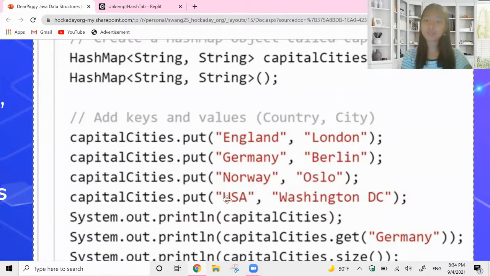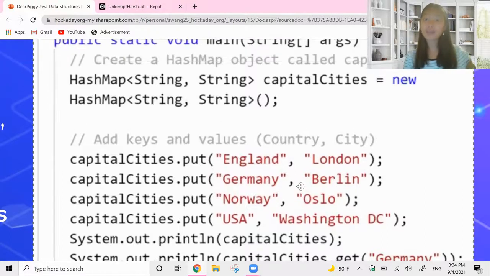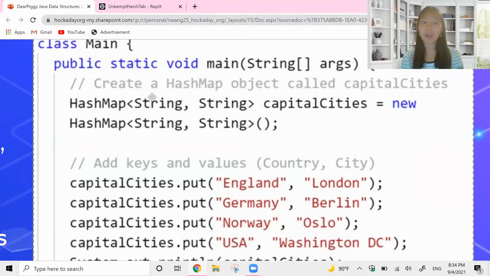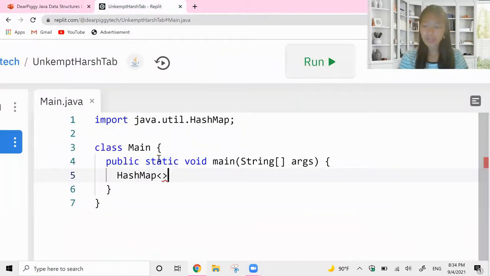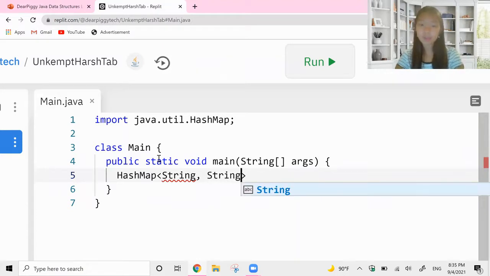So you could change things up a bit. You could have all of the keys be strings and all of the values be integers, or you could do it the other way around. So you could have string, string, string, int, anything you want. But it is important to mention when you're creating your hash map that you're supposed to give two values in order. The first data type you're giving is the key data type. We're going to do strings because strings are more fun when we're just learning how to code. And then the second value, we're also going to do a string.